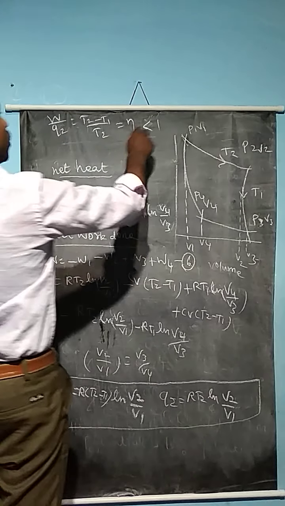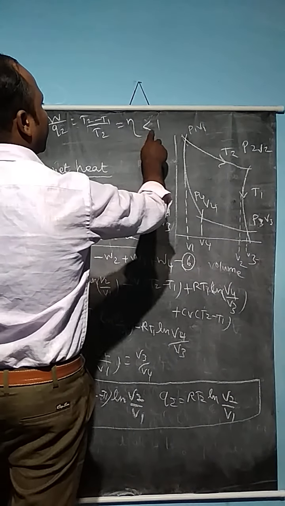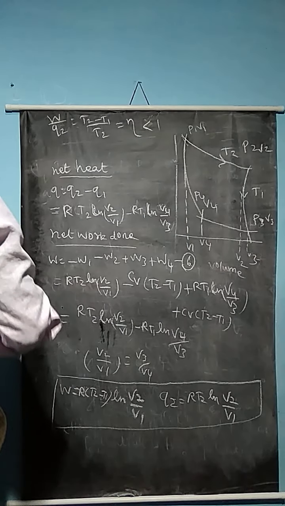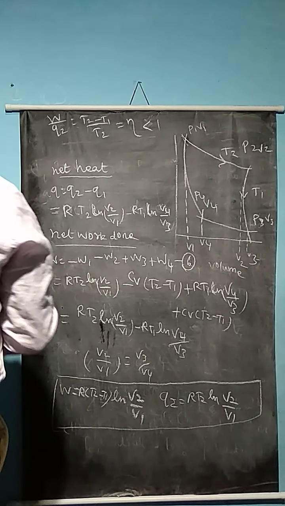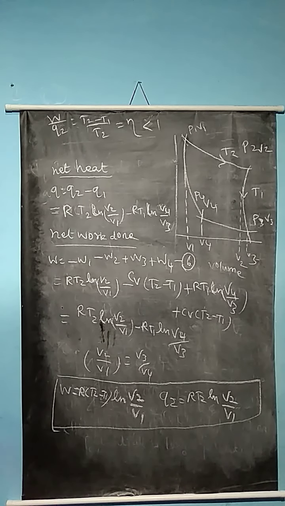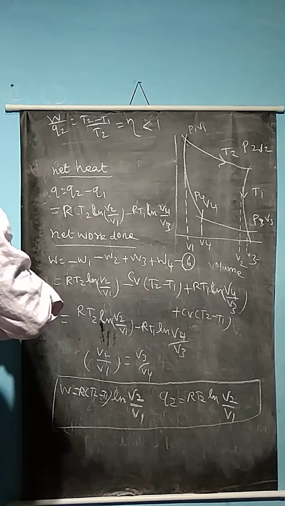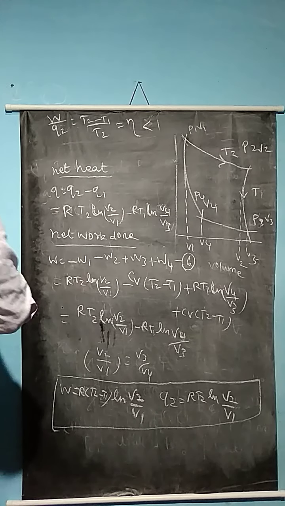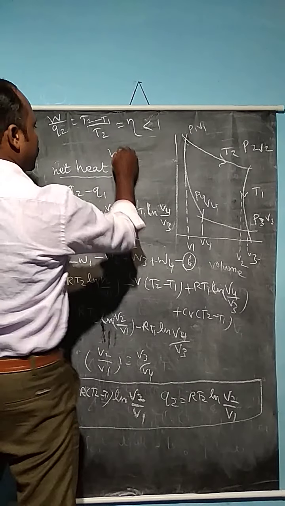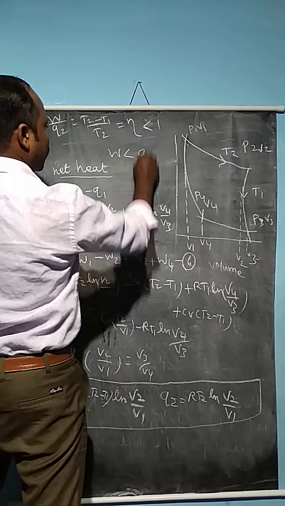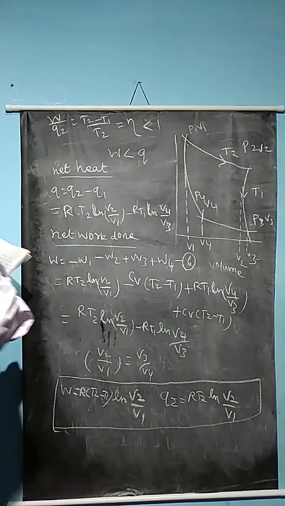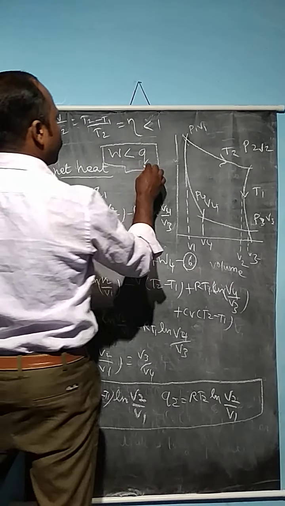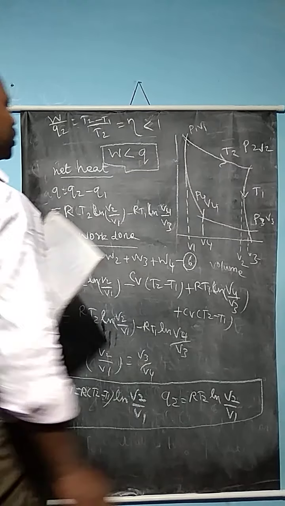So it gives the value of efficiency, eta, which is always less than 1. So the work done must be less than the heat absorbed, because from this we know that the amount of heat absorbed cannot be converted entirely into work.